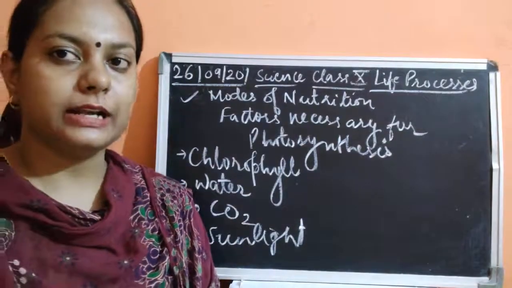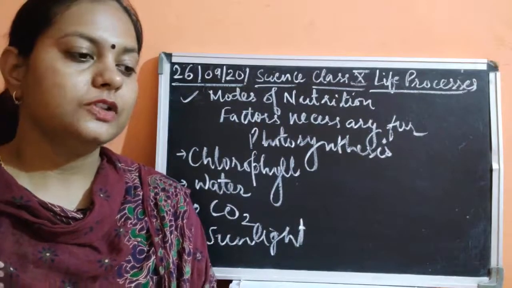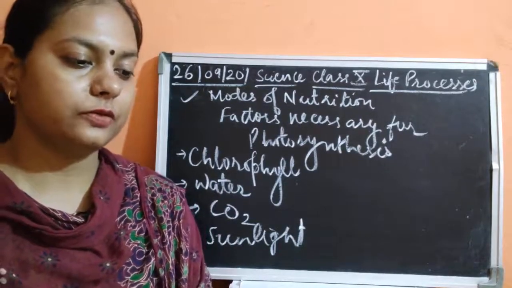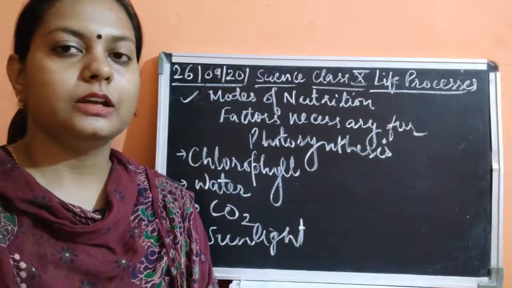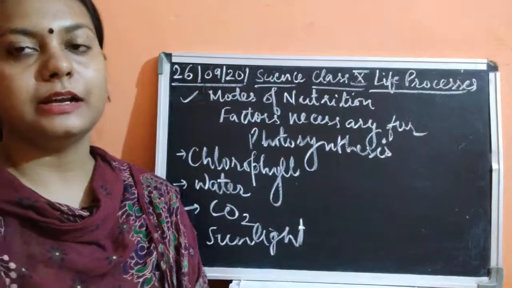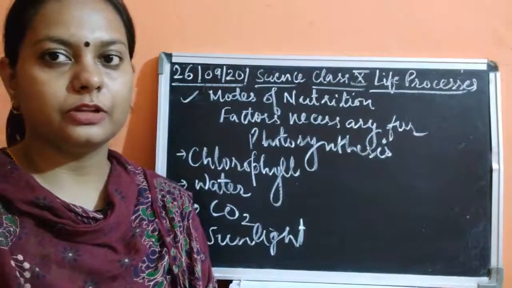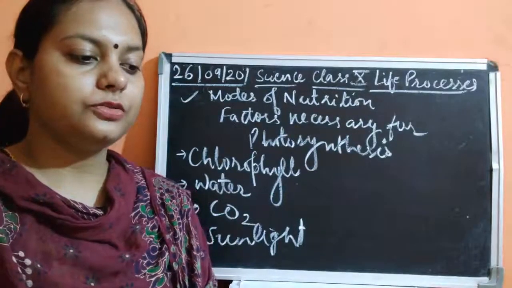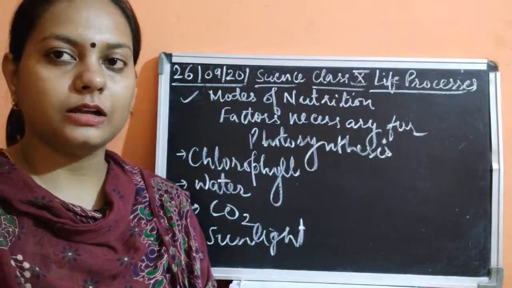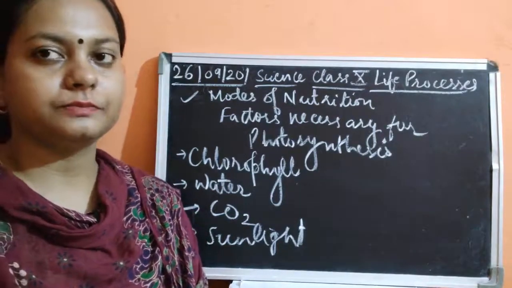This could be studied under the headings of the activities. So many activities are given over here. The first one is that chlorophyll is necessary for photosynthesis. For that you have to take two plants, and the plants would be variegated plants, which means they have different colored patches. A croton plant could easily be taken for this purpose. You keep one plant in the dark, and the other plant in the sunlight for 72 hours.